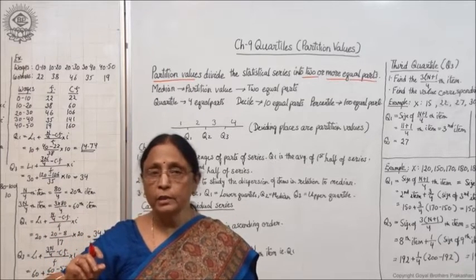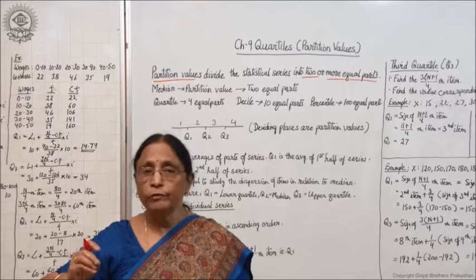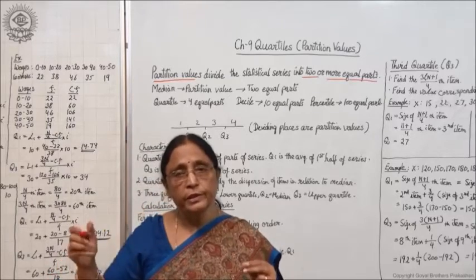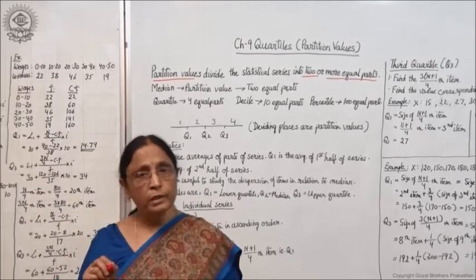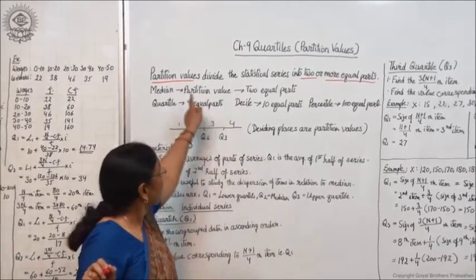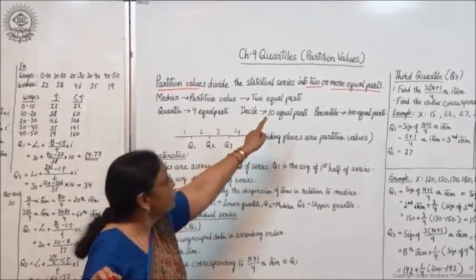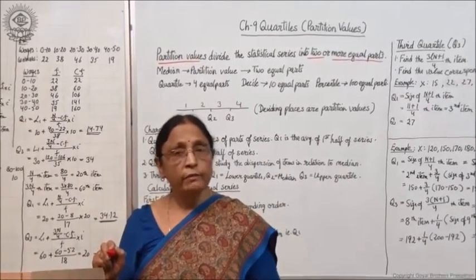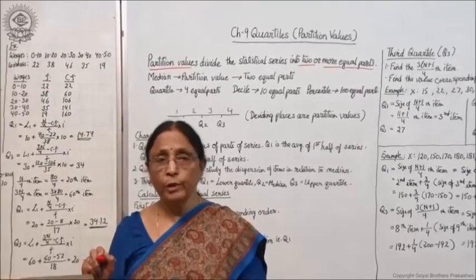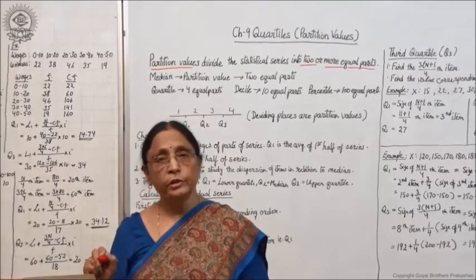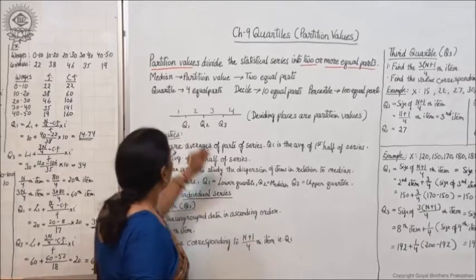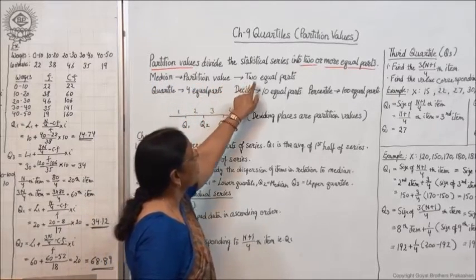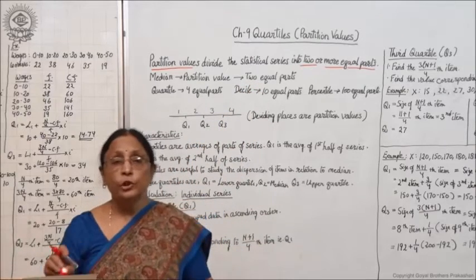That is why it is known as partition value, the value of each partition or each part. So when the series is divided into two or more than two equal parts, it is known as partition value, right? Now median is also known as partition value because it divides the series into two equal parts.